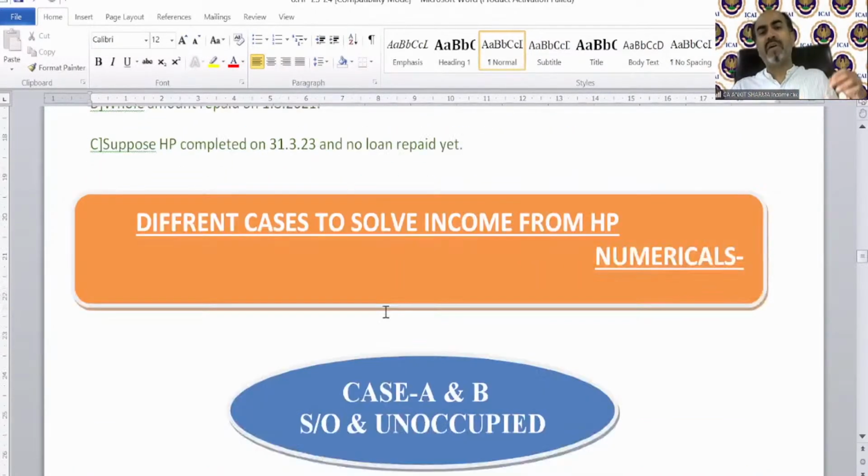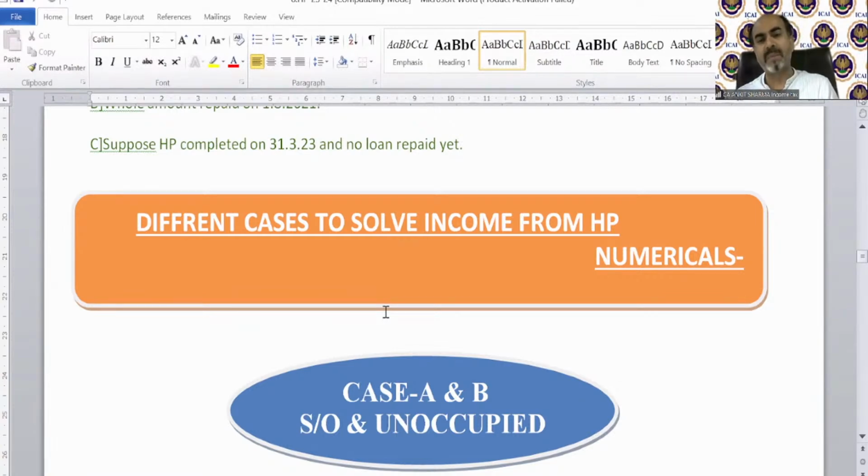Now we are moving on to our cases. I just told you that there are 7 different cases, and in these 7 cases we need to calculate income from house property. So if a question is given in your examination, in a mock test paper or in the study material, it will fall in one of these cases. Which case consists of which scenario, we are going to discuss one by one. So, the different cases to solve income from house property numericals. Case A and case B have the same kind of solution mechanism. That's why I included both of them in a single case.